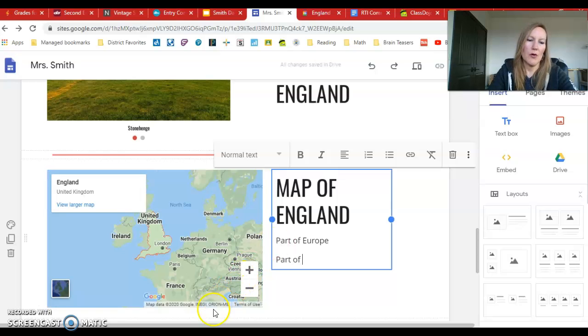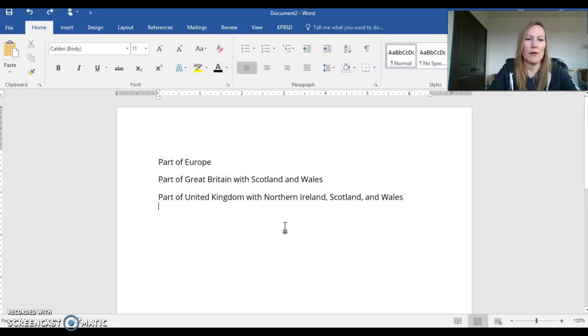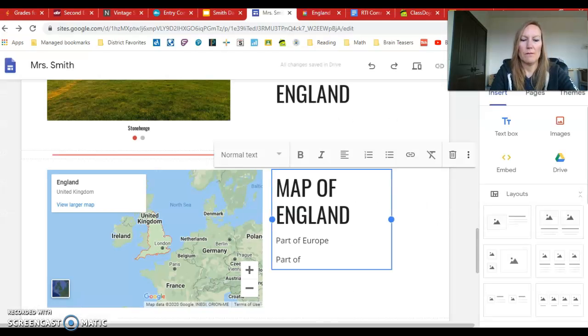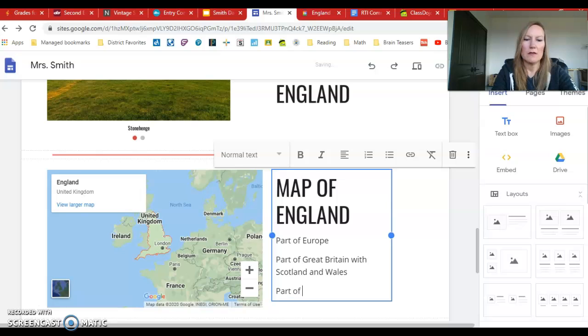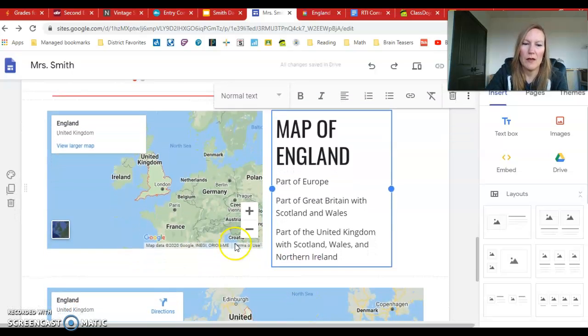It is also part of Great Britain with Scotland and Wales. It is also part of the United Kingdom with Scotland, Wales, and Northern Ireland. Now it kind of bopped that down a little bit and made this extra space.